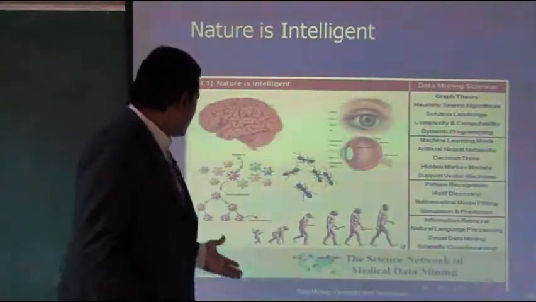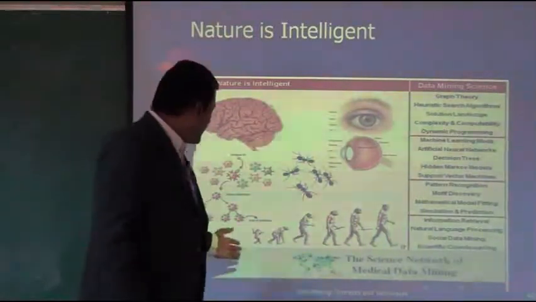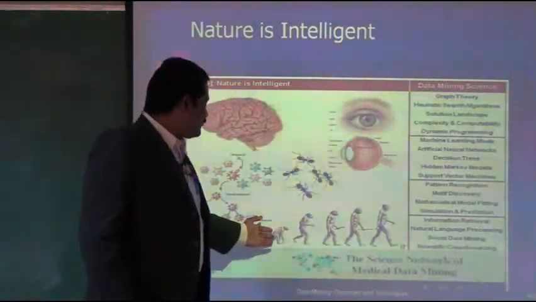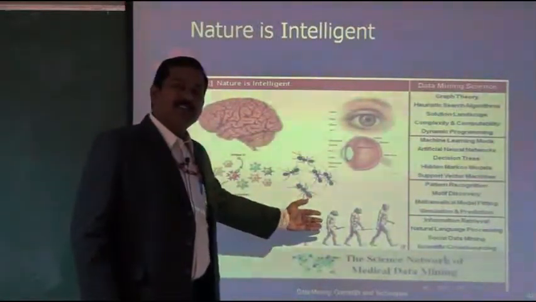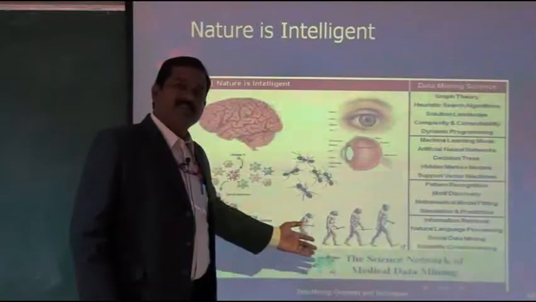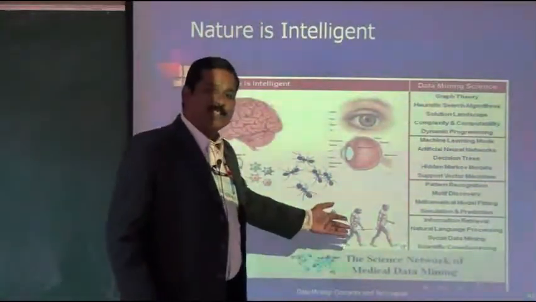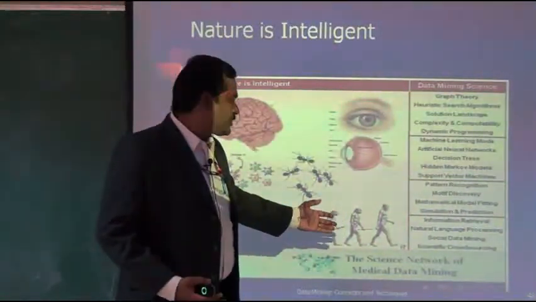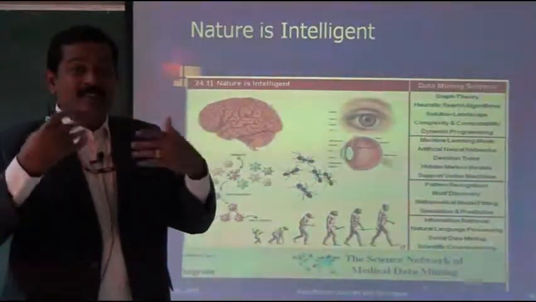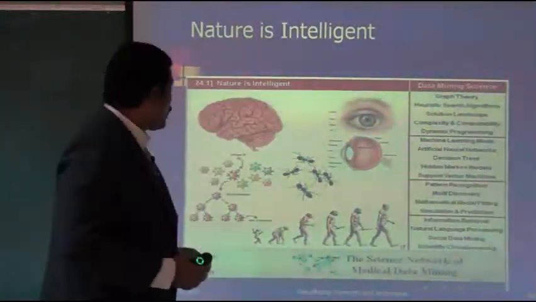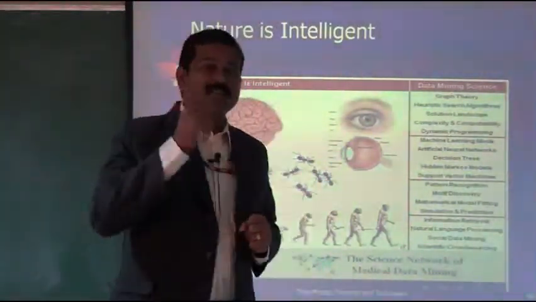See, our forefathers came from monkeys. Then slowly we evolved. Then we were living in the Stone Age. We were living in the forest. And then slowly we got culture. Slowly we got civilization. Now that is what we are right now. So this is called evolution. The whole process of evolution itself is highly intelligent. We have to understand this concept.